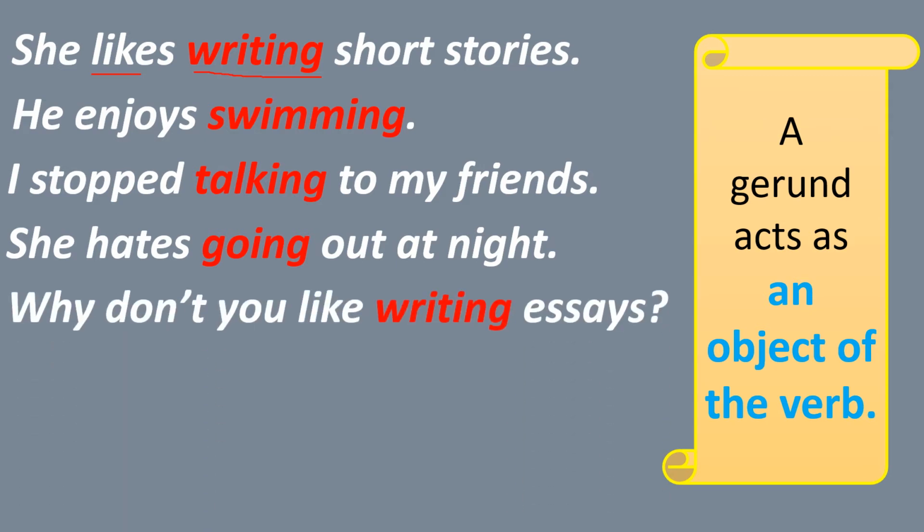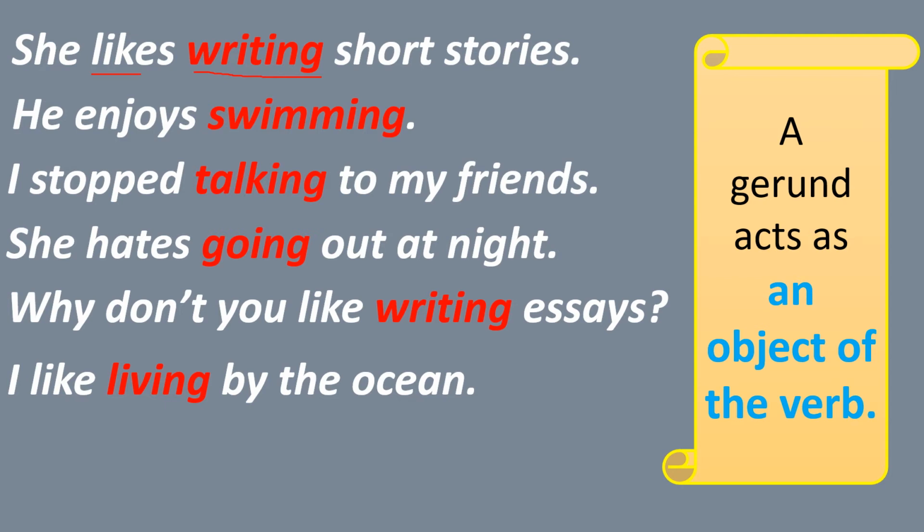Next one, why don't you like writing essays? Writing is a gerund. It acts as the object of the verb like. Like is a transitive verb. Okay, next one. I like living by the ocean. Living by the ocean is liked by me. So living is a gerund. It acts as the object of the verb, that is like.